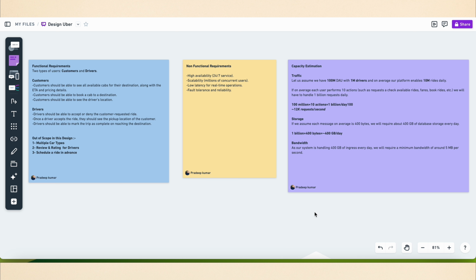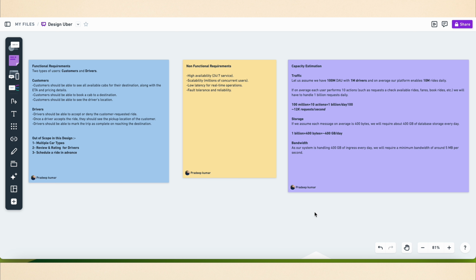Let's move to the capacity estimation. In terms of traffic, let us assume we have 100 million daily active users with 1 million drivers, and on average our platform enables 10 million rides daily. If on average each user performs 10 actions, such as checking available rides, fare, booking rides, etc., we will have to handle 1 billion requests per day. That is around 12,000 requests per second.